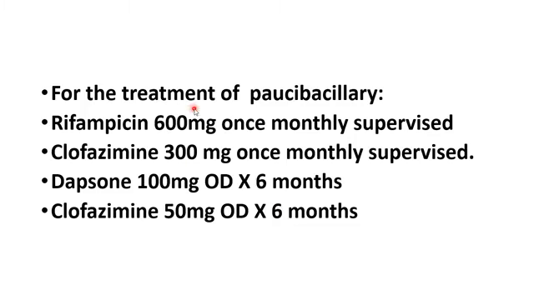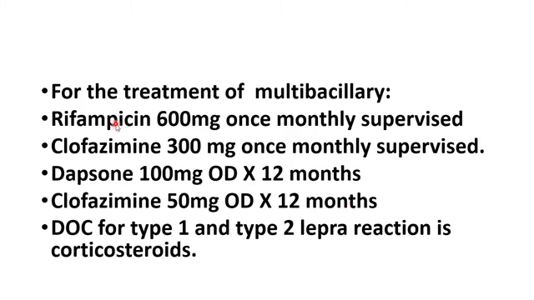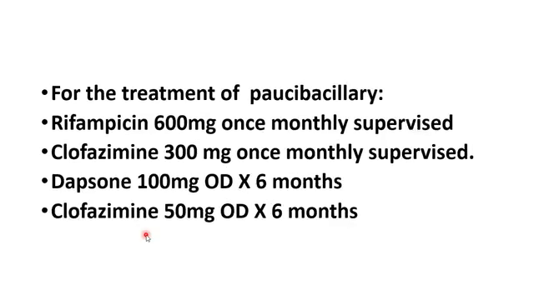If you want to know about the treatment of multibacillary leprosy, that is more than five patches of leprosy in your body, then it is diagnosed as multibacillary. And how will you treat? You have to repeat the same treatment, but extend it to 1 year. Same thing: rifampicin 600 milligram once monthly supervised, clofazimine 300 milligram once monthly supervised, dapsone 100 milligram OD for 12 months, and clofazimine 50 milligram OD for 12 months. That is the difference between paucibacillary and multibacillary treatment. And the drug of choice for lepra reaction, type 1 and type 2, is always corticosteroids, prednisolone.